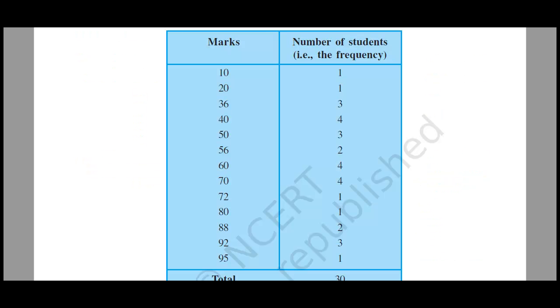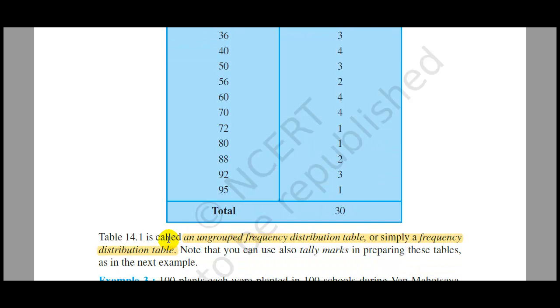Now the marks obtained by those 30 students are grouped under these tables, as you can see. Those students who got 10 marks, the number of students is 1, and for 20 marks the number of students is 1. Likewise, the number of students obtaining 92 marks is 3 students. So these are all the frequencies for that particular mark. In 50 the frequency is 3. So in total 30 students. This particular table is called an ungrouped frequency distribution table, or simply a frequency distribution.